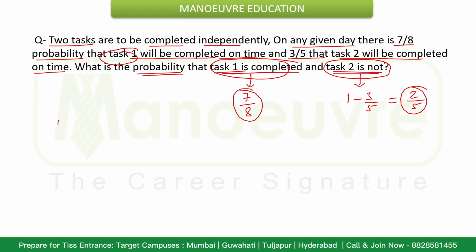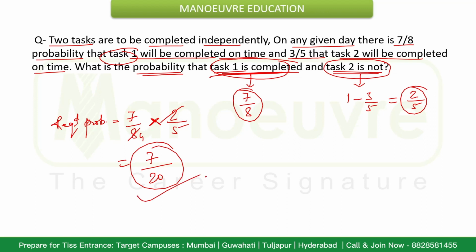So the required probability will be, task 1 completed probability is 7/8, and that means multiplication. Task 2 is not completed, probability is 2/5. That will be 2 1s and 2 4s. So that will be 7/20. So the required probability is 7/20. That will be the final answer.